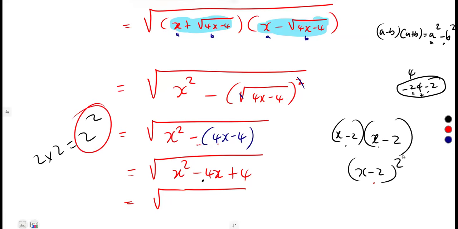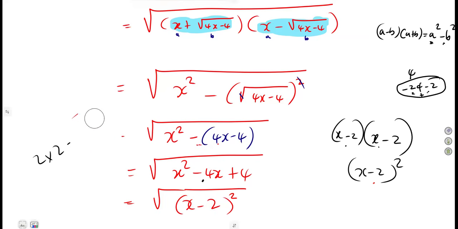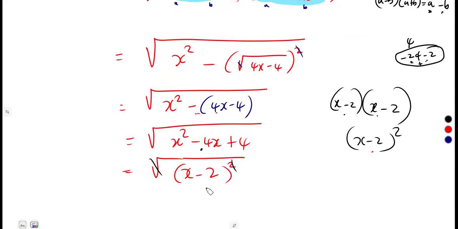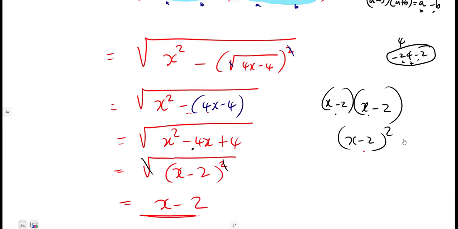So that was x minus 2 squared, from the factorization that gave us these two brackets, right? So that's x minus 2 squared. Remember the concept: why is it that we need a square? Because a square root and a square neutralize, a square root and a square simply cancel out. So meaning to say, you are going to obtain what? x minus 2 as your final answer. That is the corresponding answer; the square root and the square simply cancel, just like that.